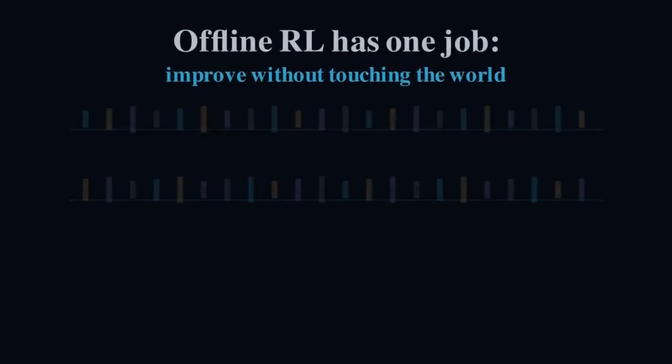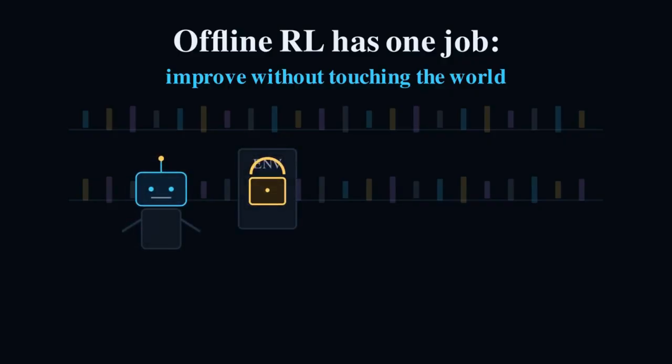Imagine your robot is stuck in a dusty library. It can't step outside and it can't try anything new, and all it has is a stack of old receipts, a paper trail of everything some robot did months ago. But here's the trap. When the model looks at its options, it's naturally going to hunt for the biggest payoff.